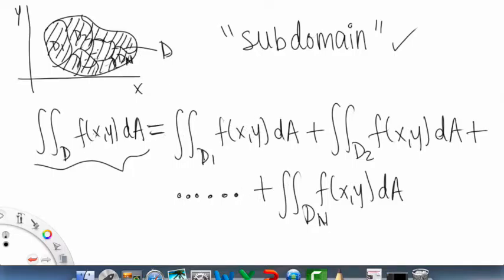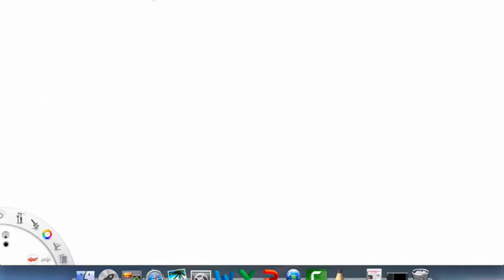It's just saying that you can decompose the domain, or break it up into parts, and both sides, the left and the right, will turn out equal. And again, when I took this class, at least for my professor, and also in the textbook, there aren't too many problems that involve decomposing the domain. So I don't believe it's super important, but it's good to know as well. Good to have in your toolbox, so to speak.